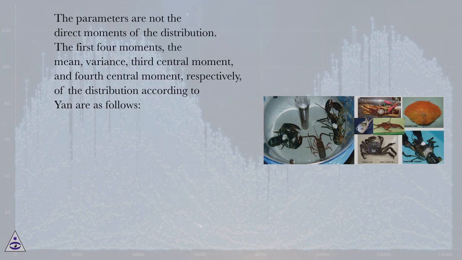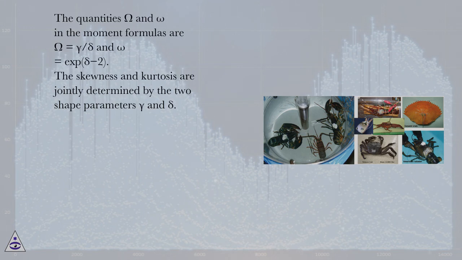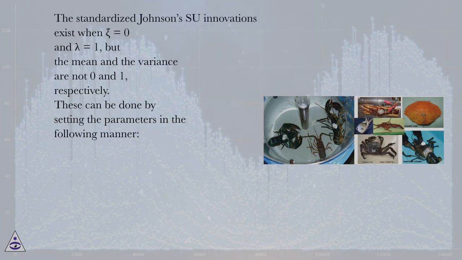The first four moments, the mean, variance, third central moment, and fourth central moment, respectively, of the distribution according to Yan are as follows. The quantities Ω and ω in the moment formulas are Ω equals γ/δ and ω equals exp(δ^-2). The skewness and kurtosis are jointly determined by the two shape parameters gamma and delta. The standardized Johnson's SU innovations exist when xi equals 0 and lambda equals 1, but the mean and the variance are not 0 and 1, respectively. These can be done by setting the parameters in the following manner.